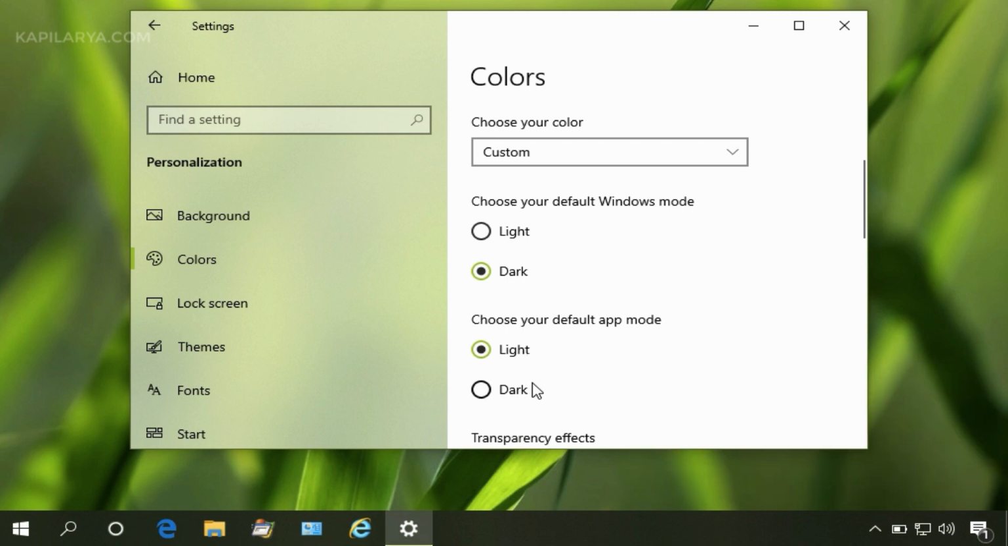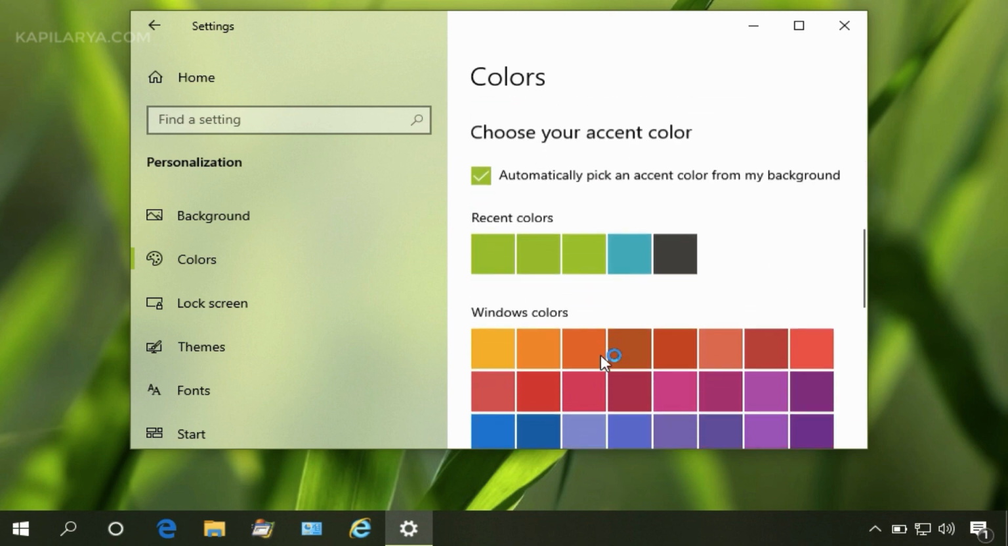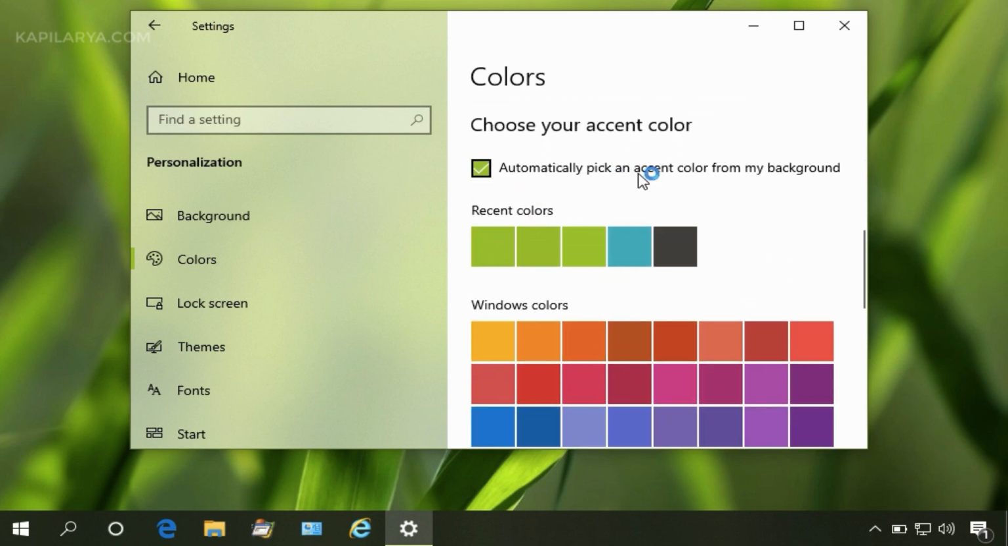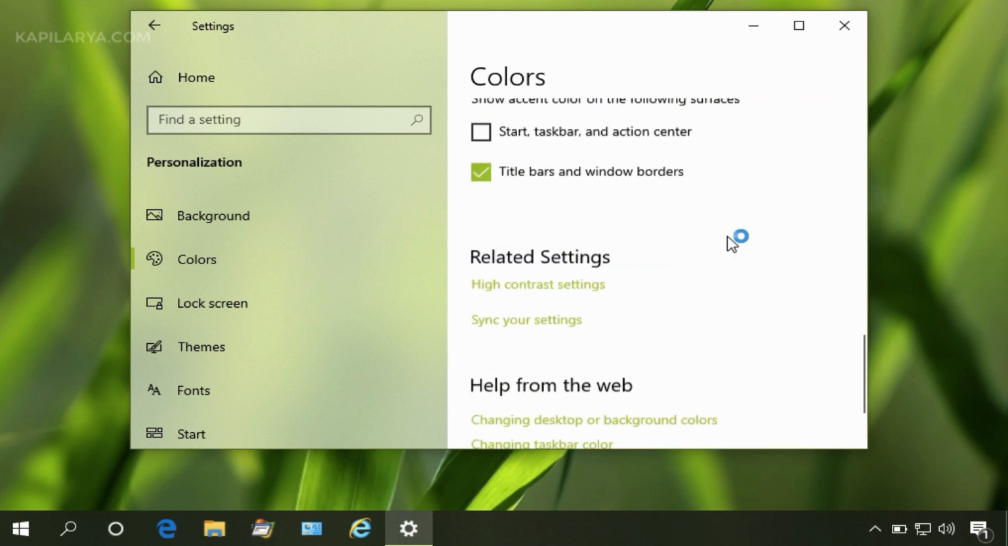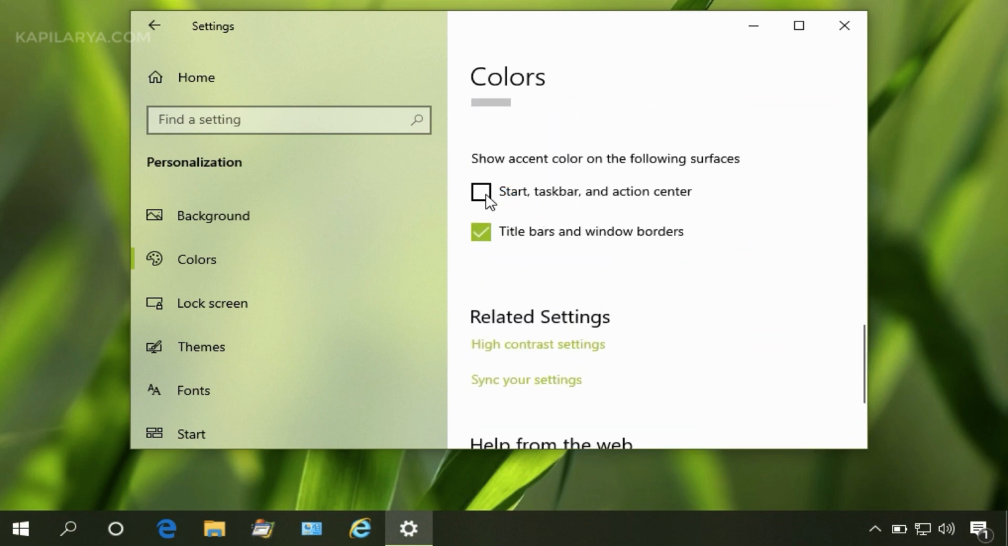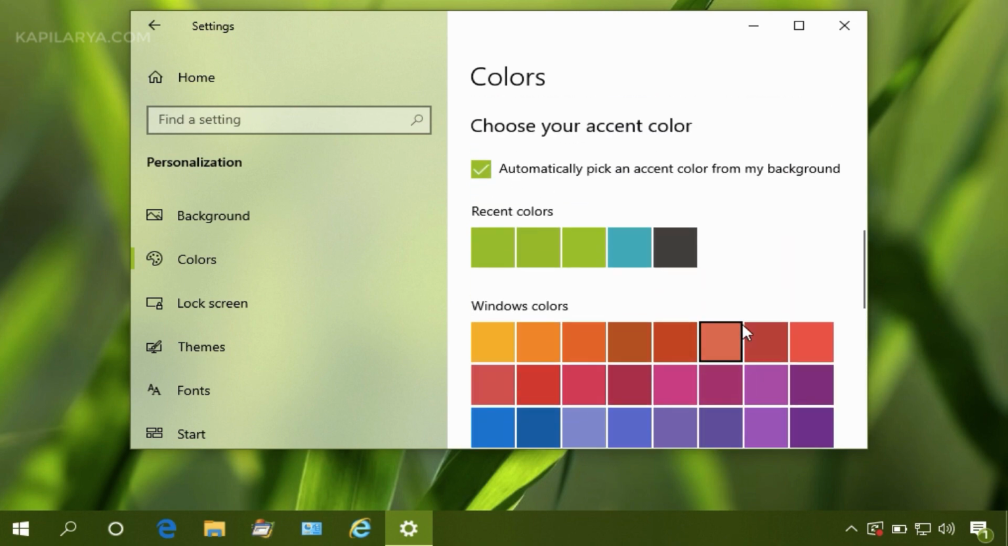And you do not need to select the default app mode, you can choose it to whatever you like, so there is no impact of that on the taskbar color. So as you can now see, once I have selected dark mode, the option start taskbar and action center is now configurable. So the problem has been resolved.